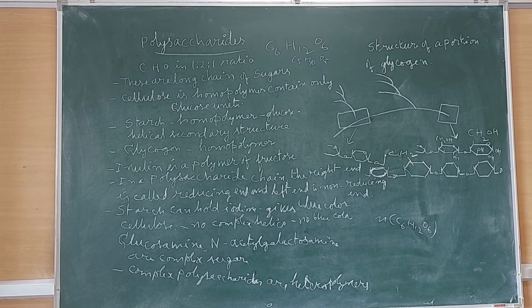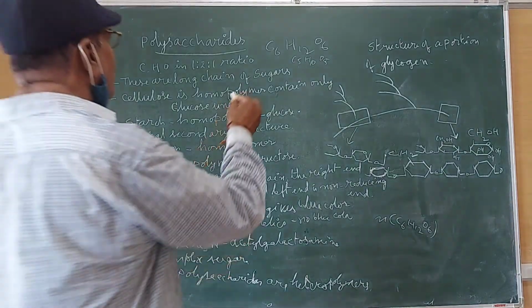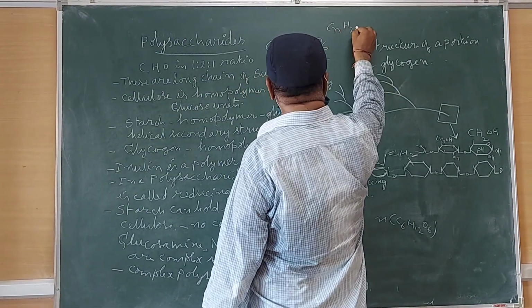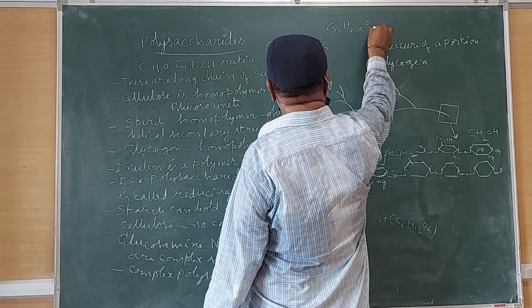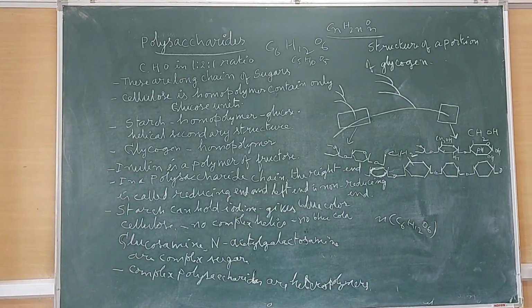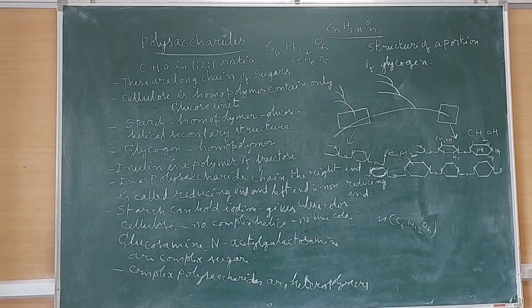Hydrogen to oxygen is in the ratio of 2:1. The general formula is CnH2nOn. It is the general formula of carbohydrates.